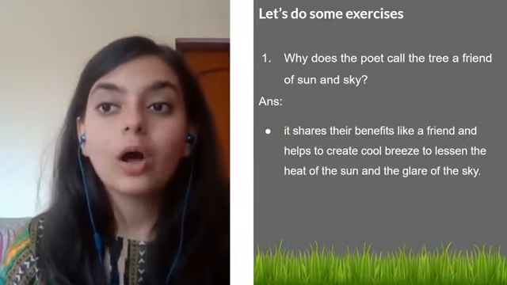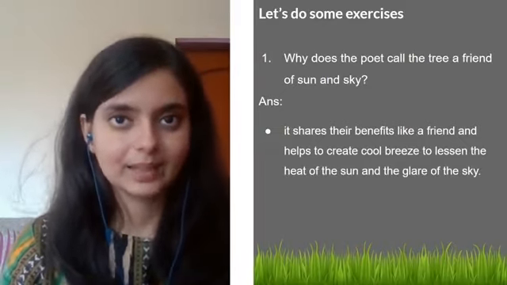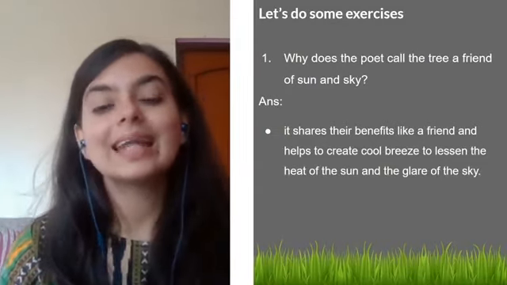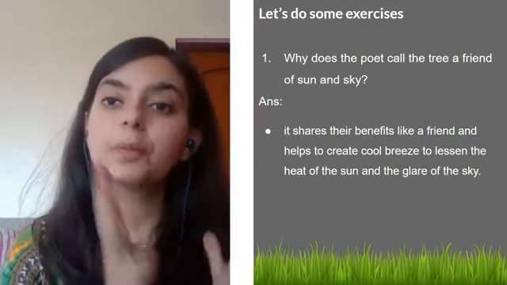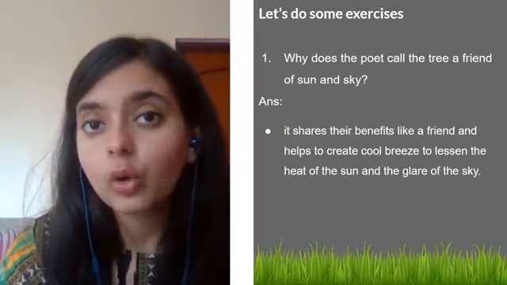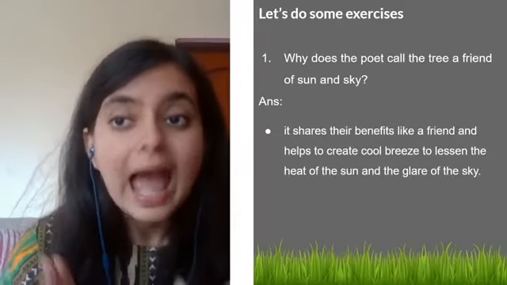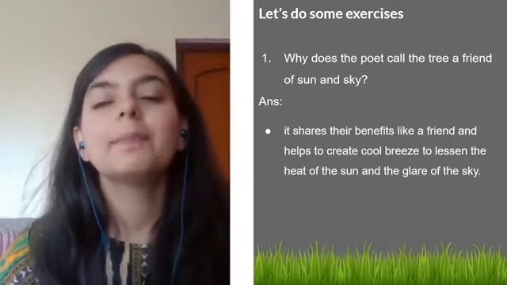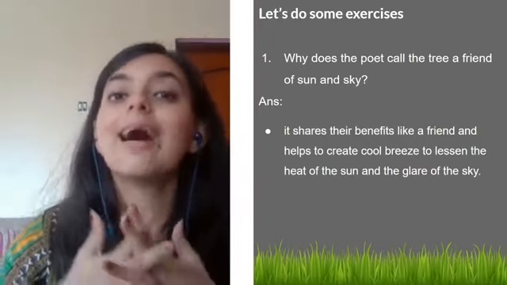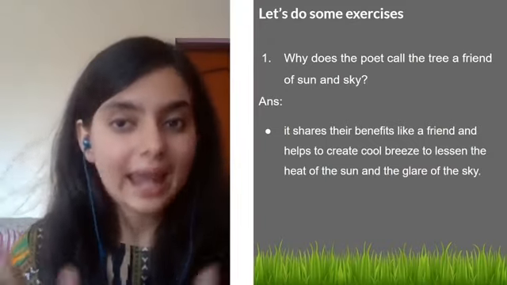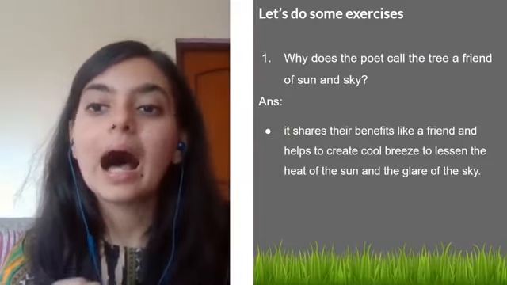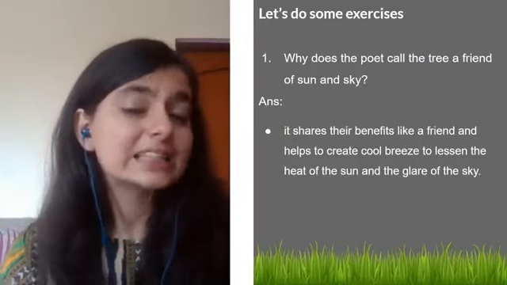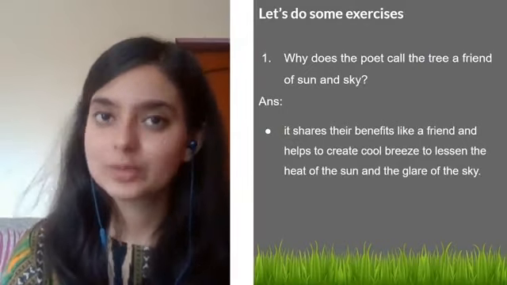Why does the poet call the tree a friend of sun and sky? In the poem, the poet calls the tree a friend of sun and sky. He is attributing human values, as I already told you, the tree is personified. Why is it called a friend? First of all, because it is beneficial. It has a large heart, embracing everyone. It gives us whatever your friend does for you, all the good things. Similarly, the tree also does those things.